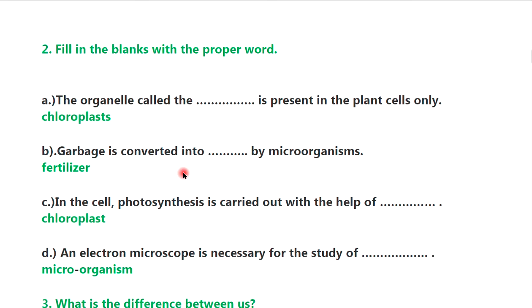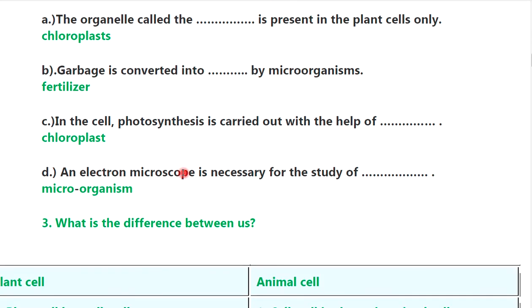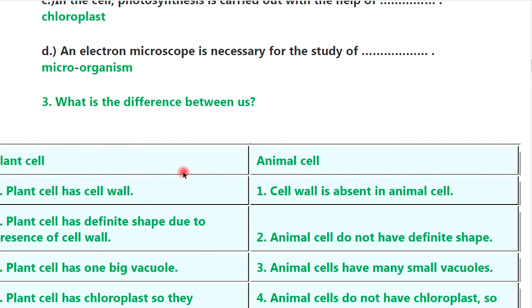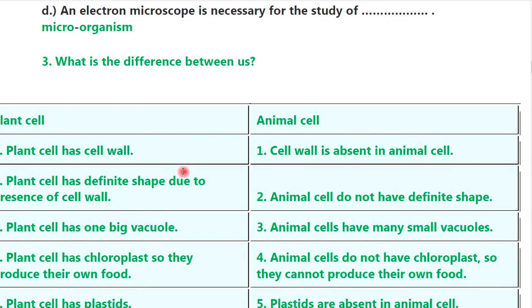Okay. Question second, fill in the blanks with proper word. A. The organelle called as a chloroplast is present in the plant cell only. Garbage is converted into fertilizers by microorganisms. In the cell, photosynthesis is carried out with the help of chloroplast. An electron microscope is necessary for study of microorganisms. Okay.